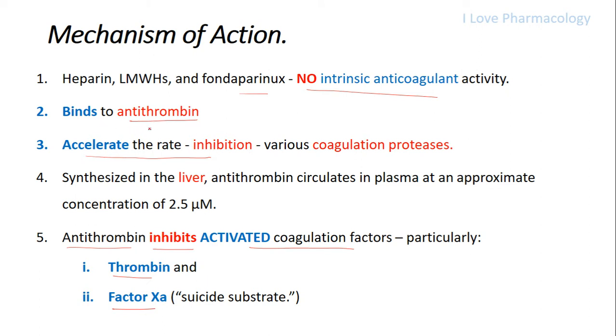Upon binding to antithrombin, they accelerate the rate of inhibition of various coagulation proteases. How? Because antithrombin inhibits the activated coagulation factors, particularly thrombin and factor 10A, that is activated factor 10.